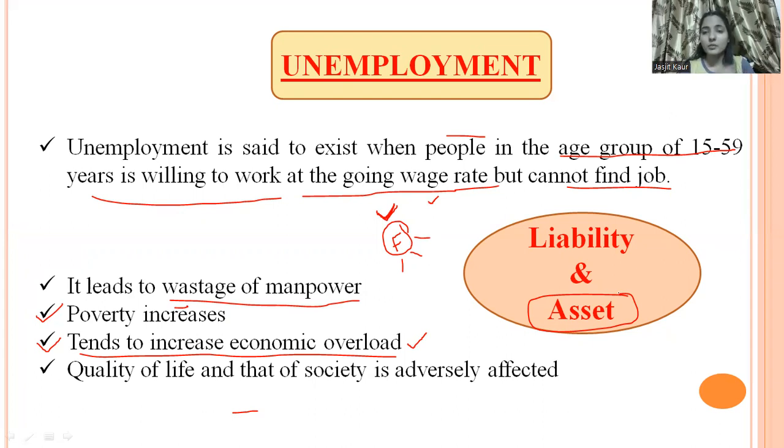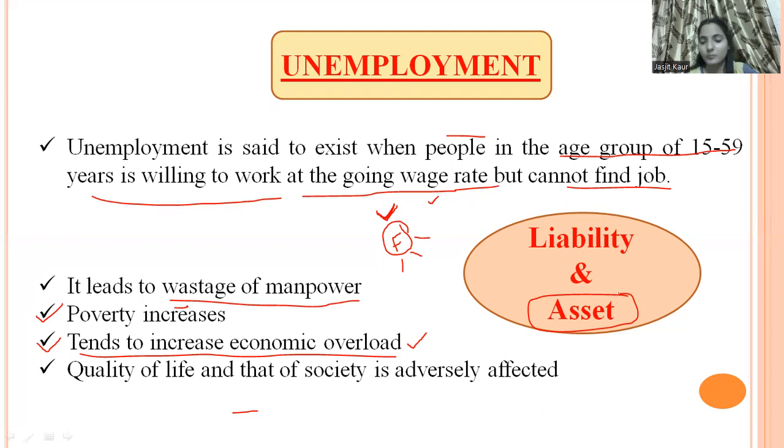But if the person is educated and he is unable to find a job, then the asset is converted into a liability, because we have to pay money for those people and do different things for them, because they are not earning money for the development of the country, whereas we have to feed them with other resources. So an unemployed person will be considered a liability for the country instead of an asset. Okay, so this is what unemployment means and how it further affects different aspects of our society.